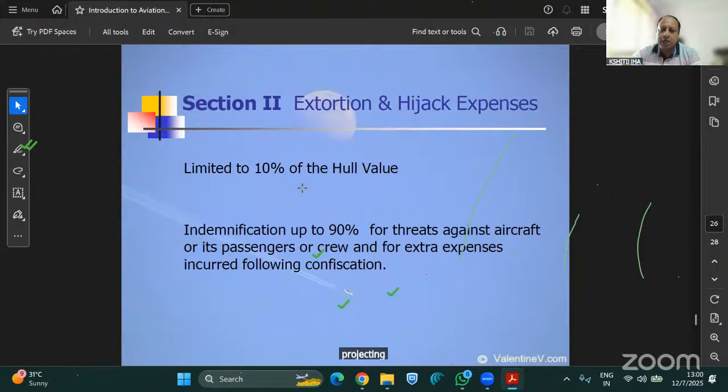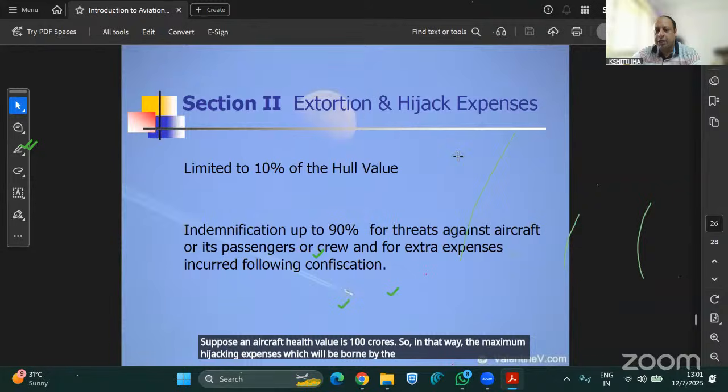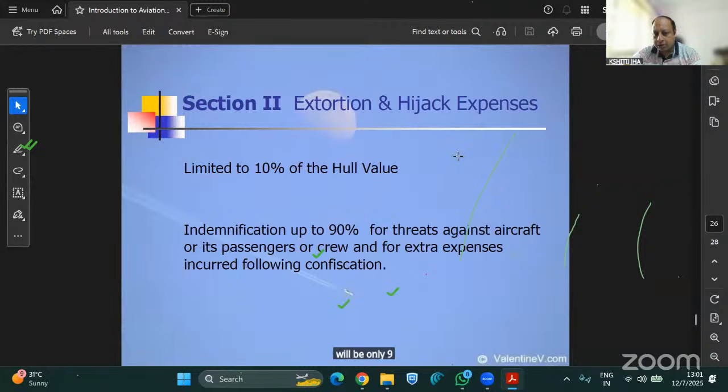Those hijacking expenses are limited to 90% of 10% of the hull value, which means suppose the aircraft hull value is 100 crores. In that way, the maximum hijacking expenses which will be borne by the insurance company will be only 9 crores. Okay, am I clear? It behaves like that. So it is limited to 90% of 10% of the aircraft agreed value.